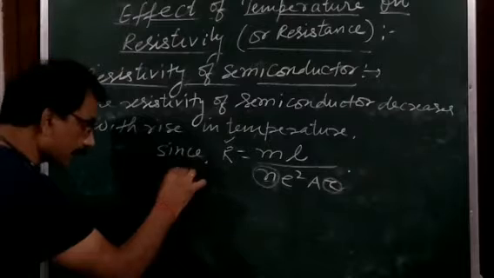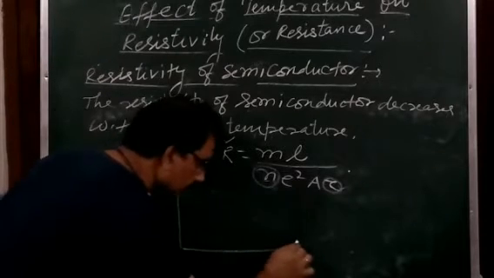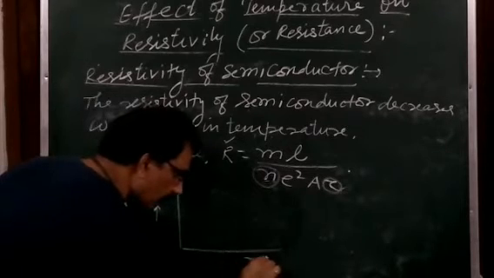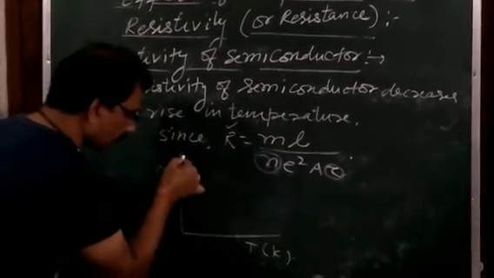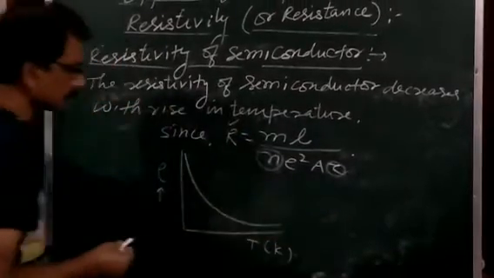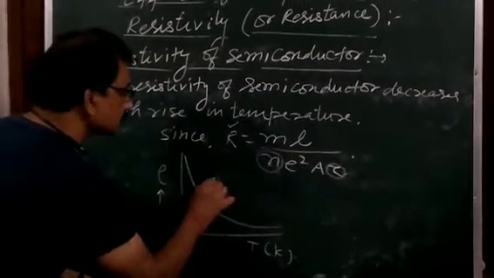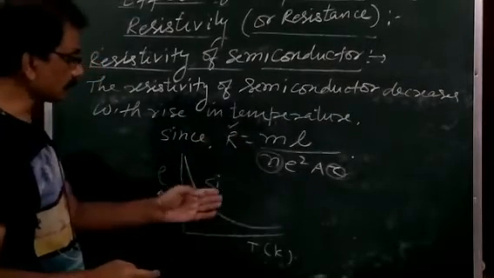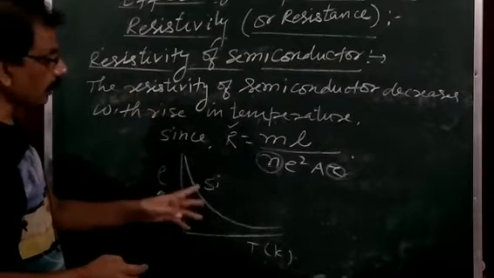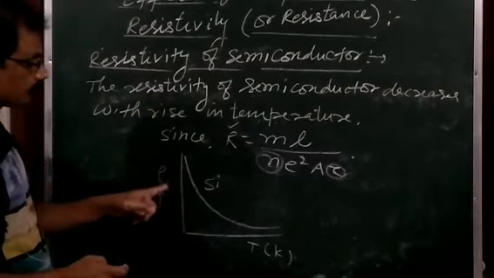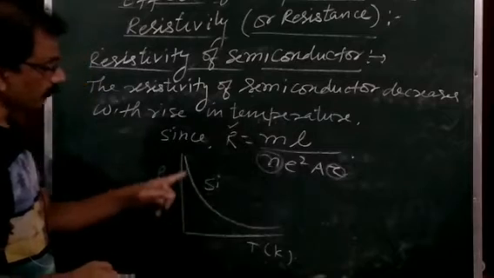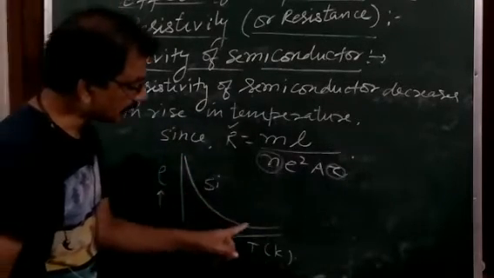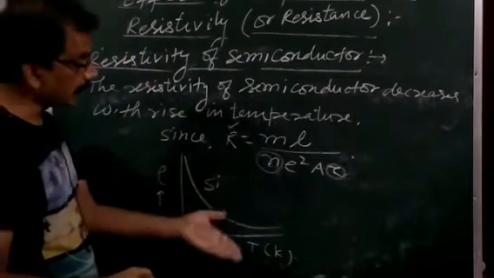And when you draw a graph between the resistivity and temperature of a semiconductor, its graph will come this way. Suppose this one is silicon. As you know, silicon and germanium are semiconductors. When we increase the temperature, the resistivity of the semiconductor decreases, or its conductivity increases.